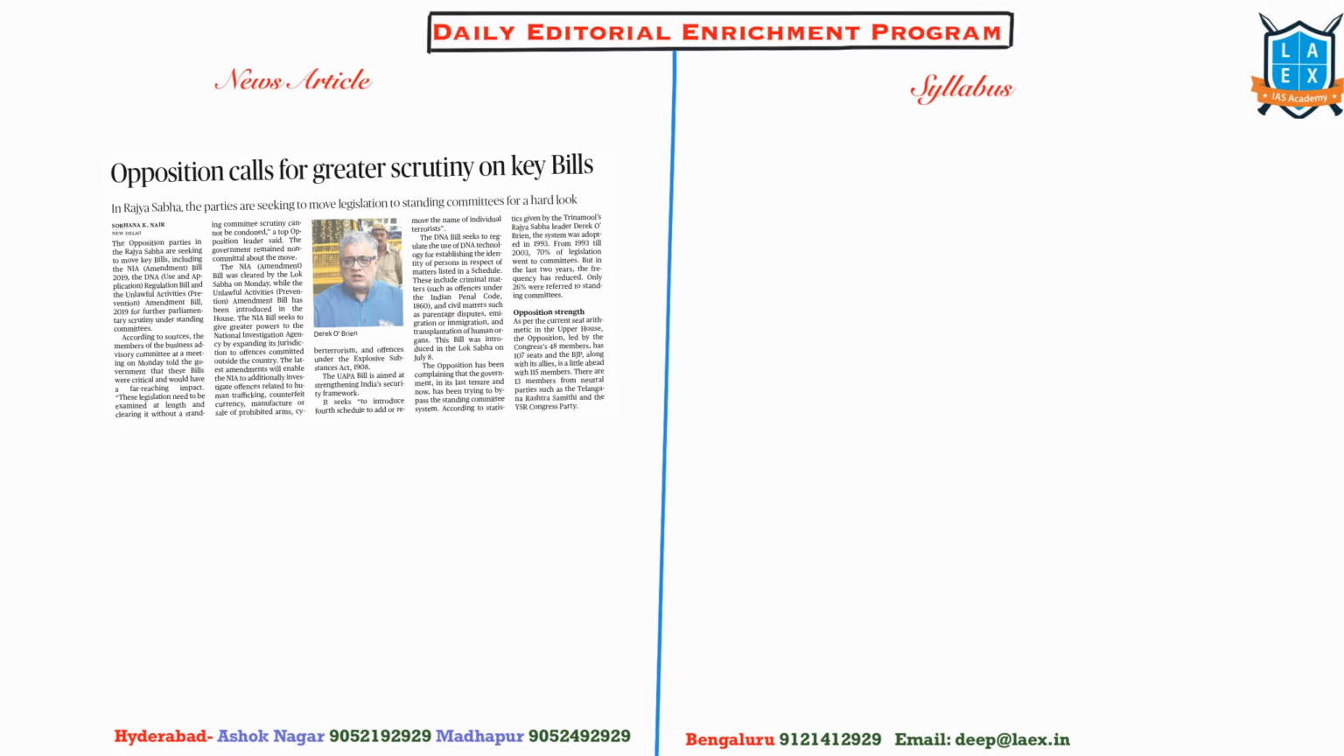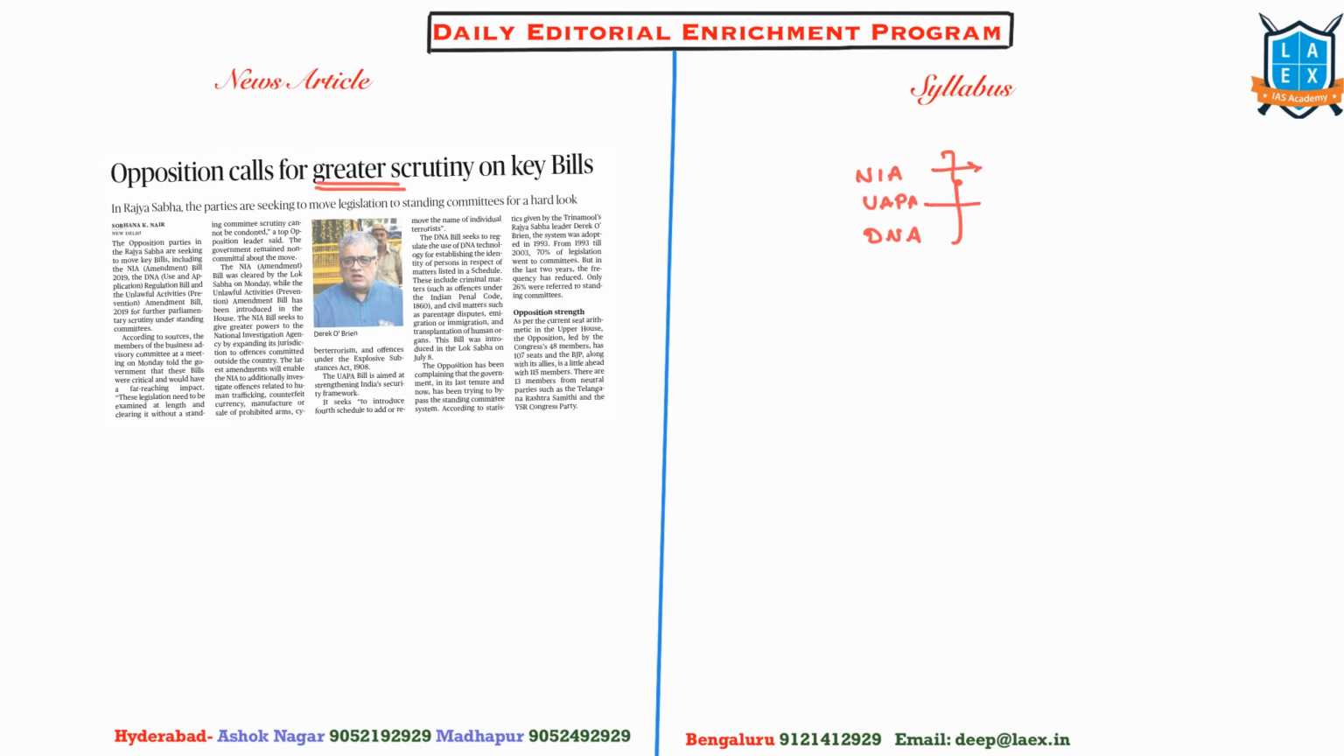That is the essence. The next is: opposition calls for greater scrutiny on key bills. So the NIA bill, the UAPA bill, the Unlawful Activities Prohibition Act, and all these are coming up now. And then we have this DNA Act. When these are coming up, they have a great impact on the security architecture of India. The NIA Act's scope is being expanded to investigate cases related to drugs, human trafficking, etc., and also to investigate cases involving Indians and India's interests outside India.